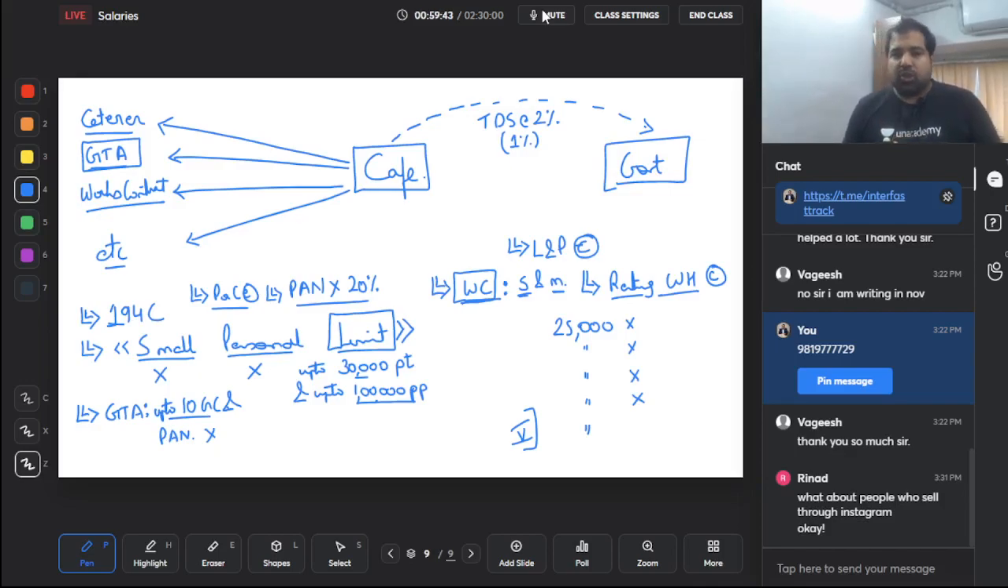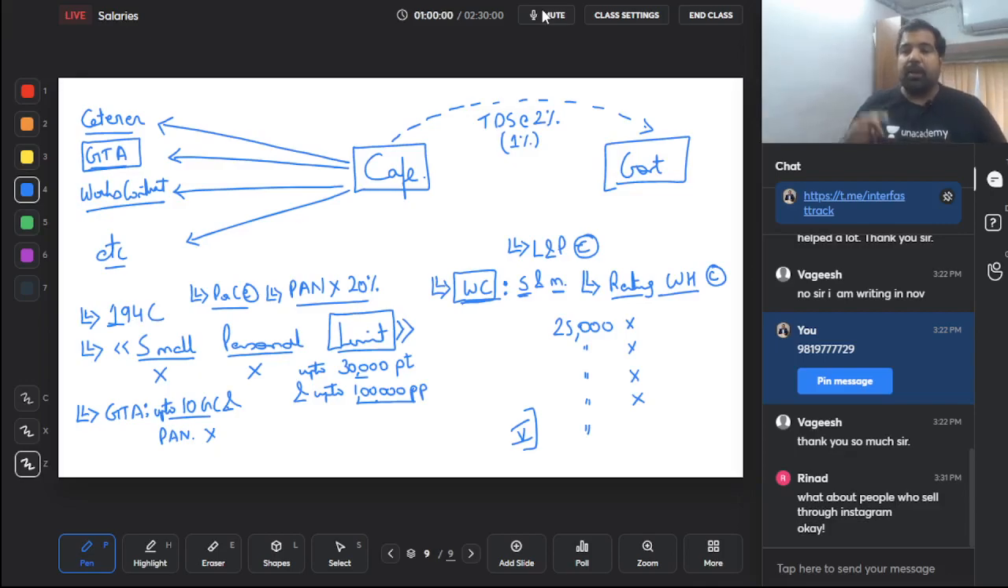Guys, just checking, is anything remaining here? I think this is it. Quickly, let's recap section 194C. C is for contract. Are you paying to a contractor? Yes. Please deduct TDS at what rate? 2%, very low, yes. And if individual or HUF contractor, then 1%, yes.